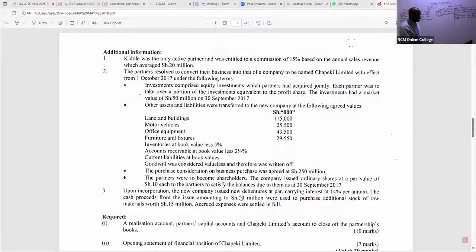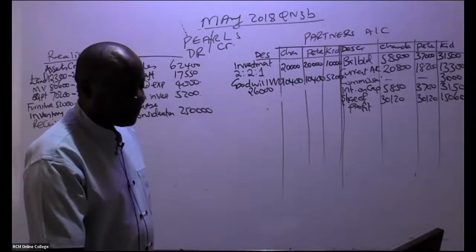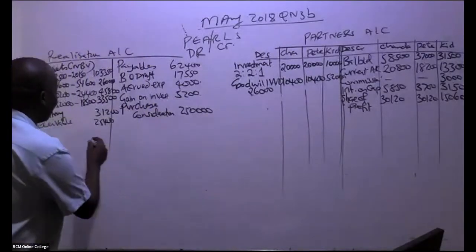So we continue reading. We are told here, upon incorporation, the new company issued new debentures. You can see now this is coming in part 2. Remember, they want us to give them the realization account, partners' capital accounts, and Chapeki Limited's account to close off the partnership account. Ladies and gentlemen, is there anything that we have left here? I don't think so. So please go ahead and balance this account.